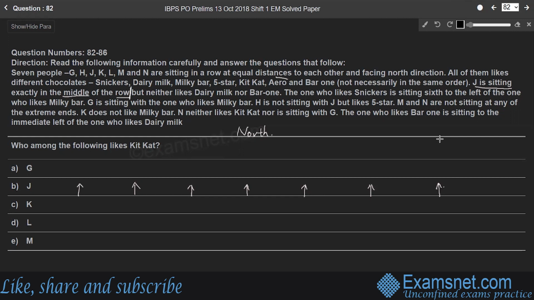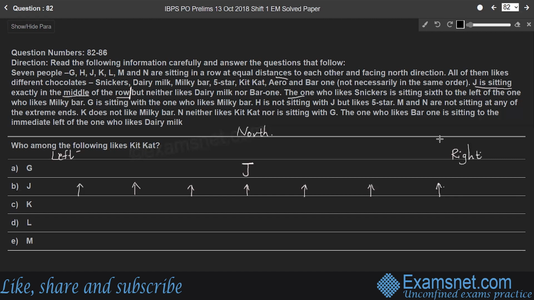J is sitting exactly in the middle of the row. That means J is the fourth person, right? From any of the extreme ends. So we'll consider left and right end. Right? J is sitting exactly in the middle.